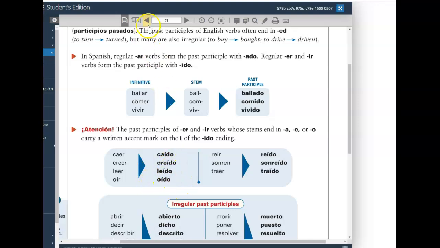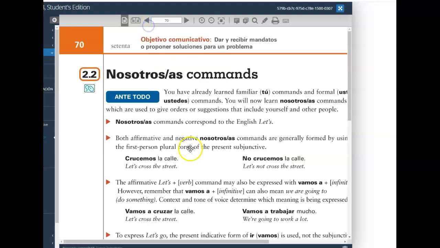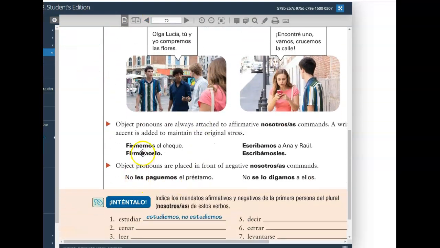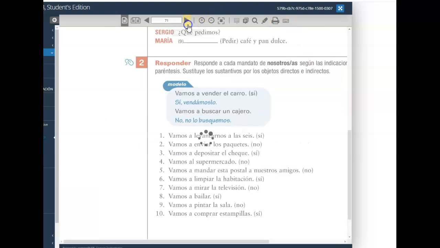And again, this is for pronunciation purposes, similar to how we saw with nosotros command forms. There's a pattern. We can geek out on this together, but in commands, the third to last syllable always is stressed in the command form. So that's why we have to add the accent mark. Otherwise, we would mispronounce the word given the addition of a syllable.